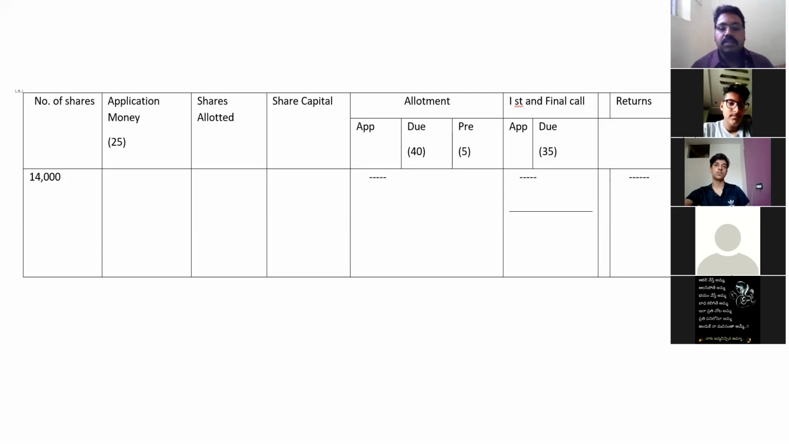Okay. So the returns column: whenever you reject or refund any amount to the shareholders, that is the column you will be using. Whenever it comes, I will explain it. Now, number of shares, how many shares?